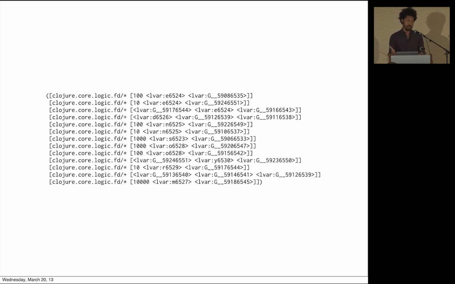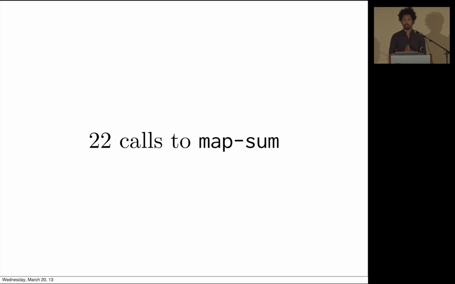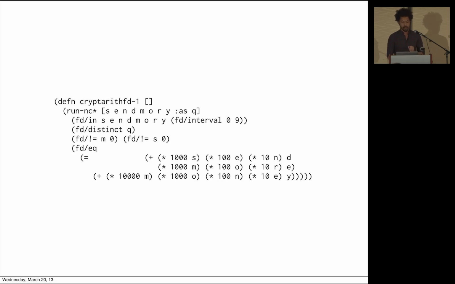They're just going to keep running until they find the fixed point. So some numbers. We end up having about 578 calls to run constraint, and we see about 22 calls to map sum. So this is better, right? Map sum is the search step. So there are 22 calls, so we're getting closer to 6, but we're not quite there. Still, this model is great because, let me just skip, oops. Well, I'll show it in a second.